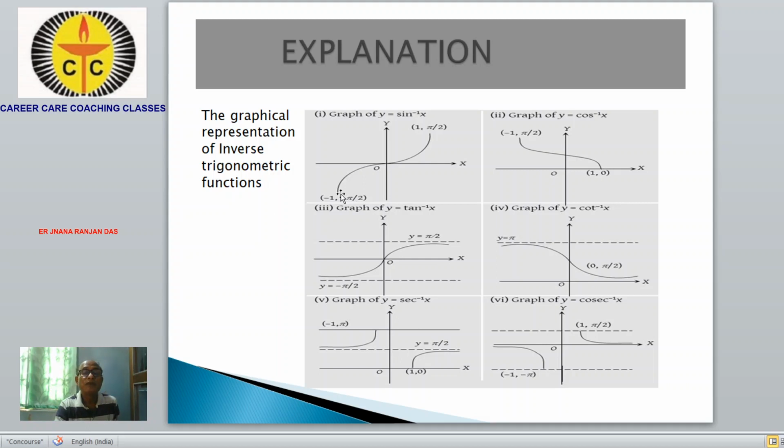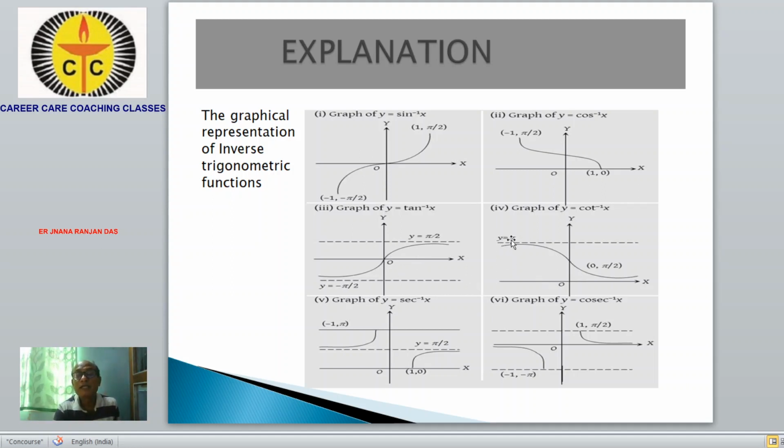This is minus 1 to plus 1 and minus pi by 2 to plus pi by 2. This graph varies like this, and this graph also varies like this. Minus pi by 2 is not included, and plus pi by 2 is not included. In between values are available, and likewise the graph is plotted.